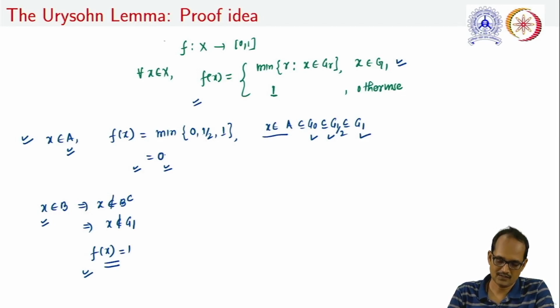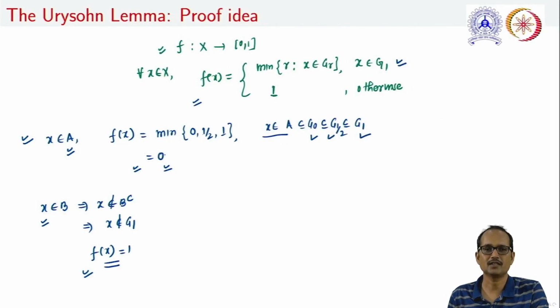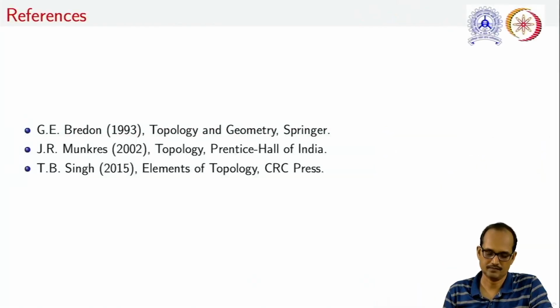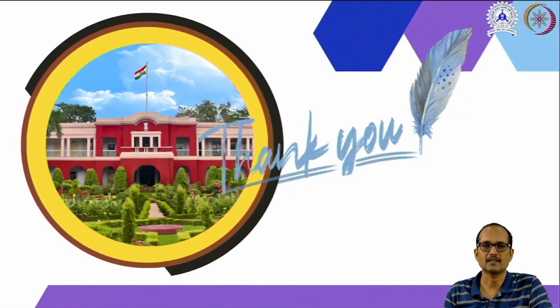The question is whether this function is continuous. That is not easy to justify here; we will justify it when we discuss the formal proof of this lemma. But from here it is clear how we will use both concepts: one is a result regarding normal spaces, and the second is the concept of dyadic rationals, for proving this Urysohn lemma. These are the references. That's all from this lecture. Thank you.